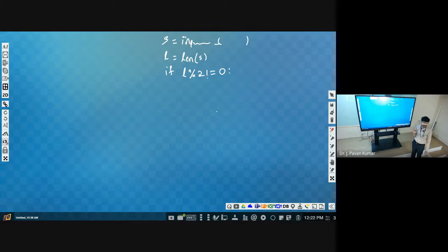Whenever it is odd length, that is evident from this condition. Then how can we find the middle position?